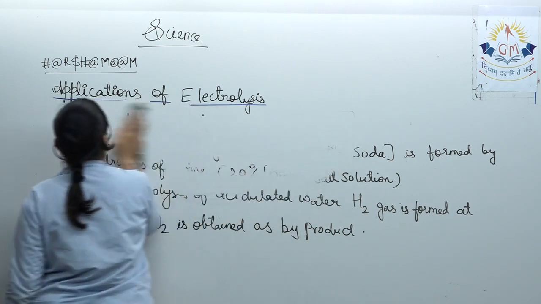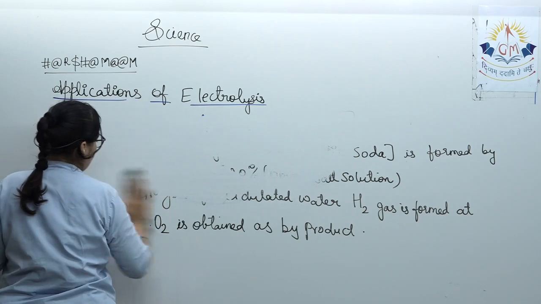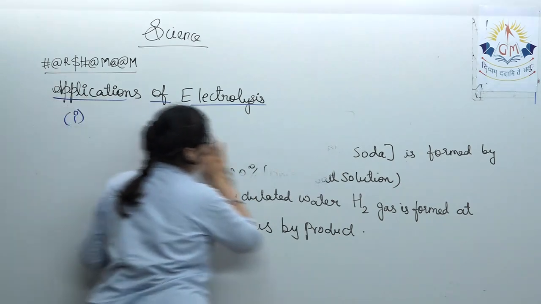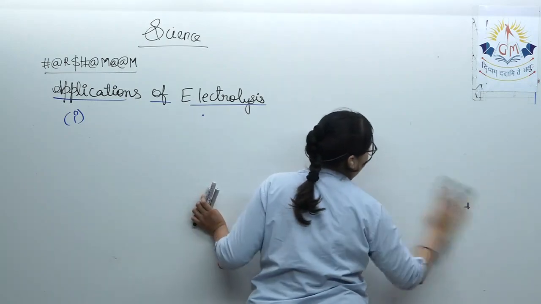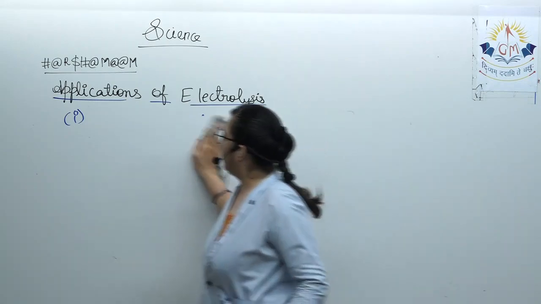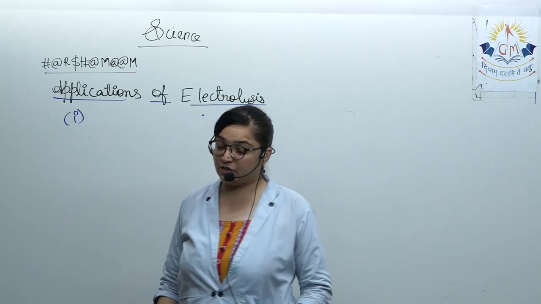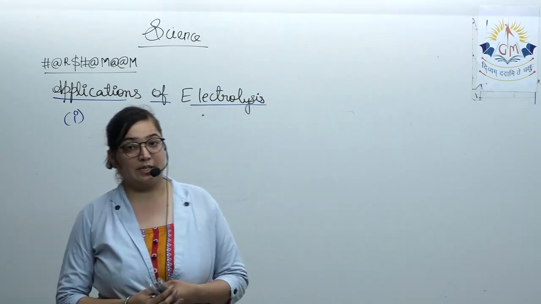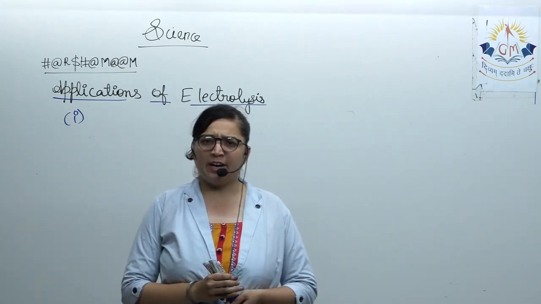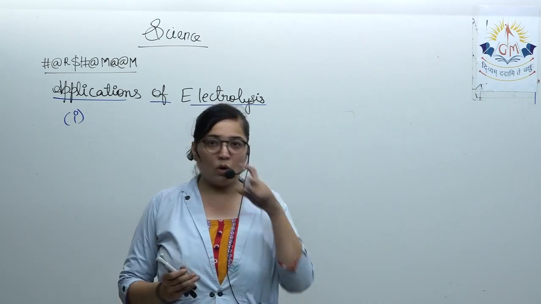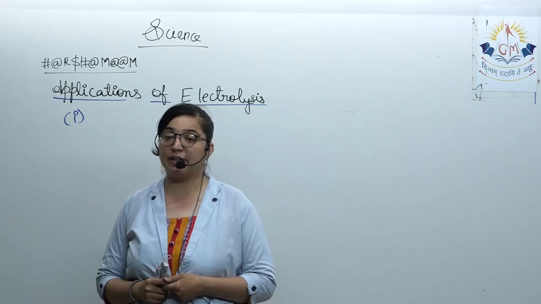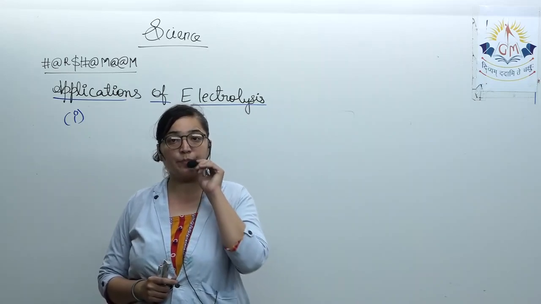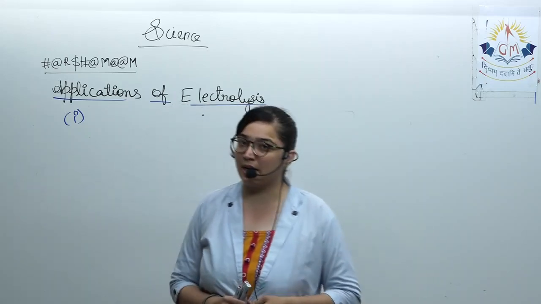Coming to the next use of electrolysis. The second application is the extraction of metals. You have already studied the whole reactivity series: potassium, sodium, calcium, magnesium, aluminum, zinc, iron, lead.